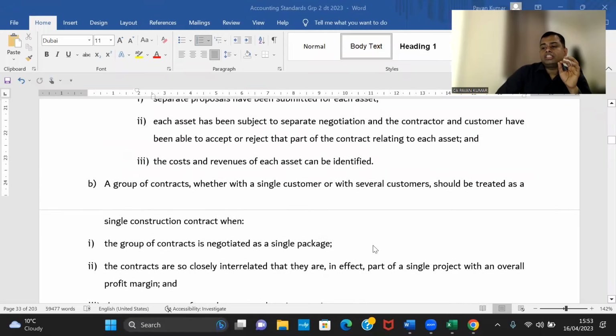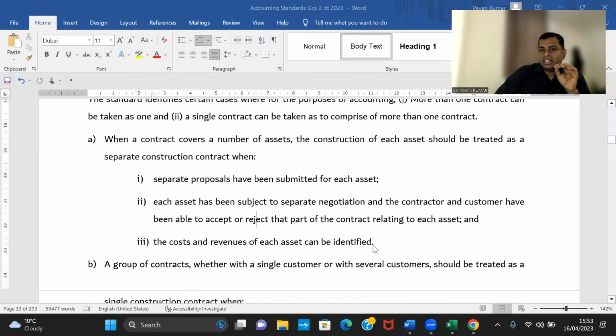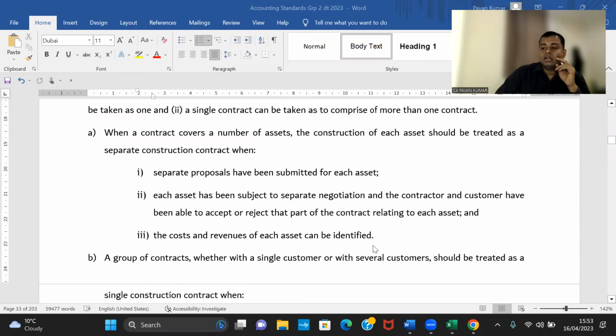So I'll give you a simple small example. To understand this concept, imagine I am a contractor, an interior designer. There is one apartment with 20 flats. One flat is owned by Deepak, one flat is owned by Naveen, one flat is owned by Ashima, one flat is owned by someone else. Like that, 20 flats have 20 different owners.